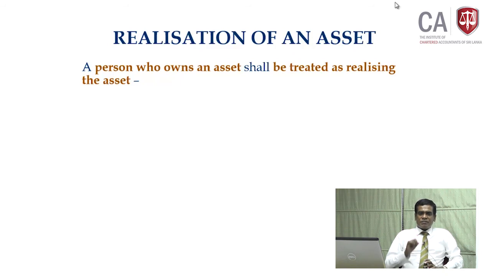So what do you mean by realization? It's very broader than the sale. The realization includes sale, but not only the sale. So in each and every realization, this calculation will follow. So section 39 tells you what are the ways the asset could be realized under the Inland Revenue Act. So a person who owns the asset should be treated as realizing the asset under one of the following situations.